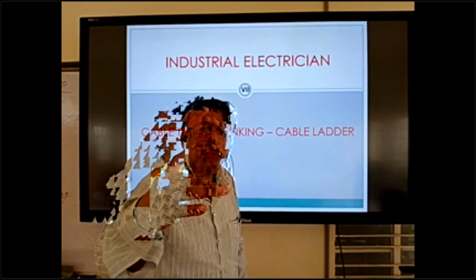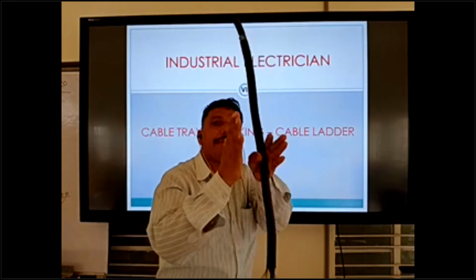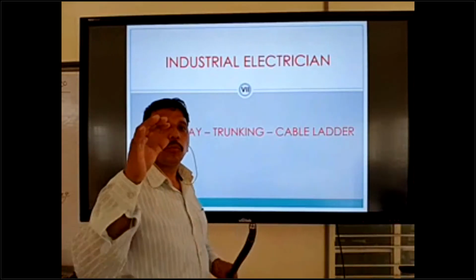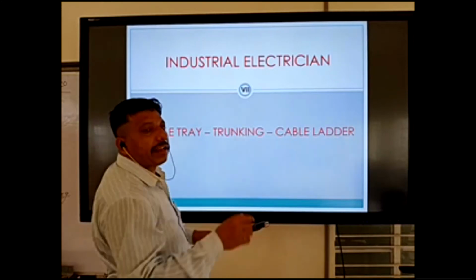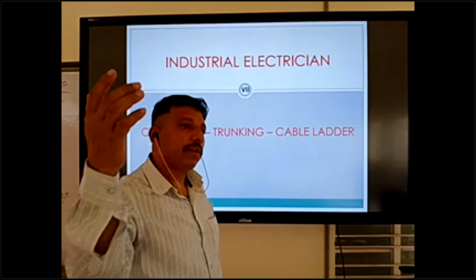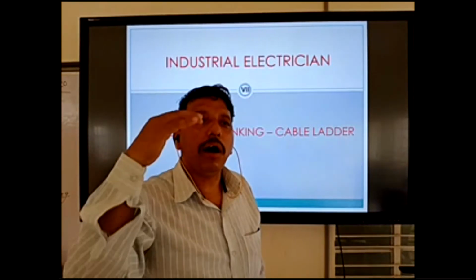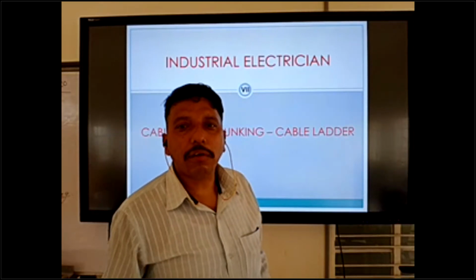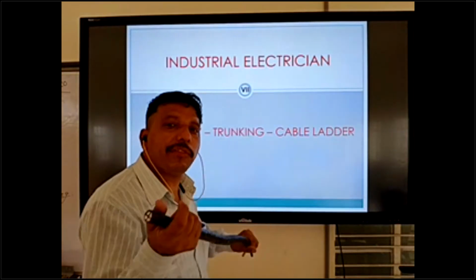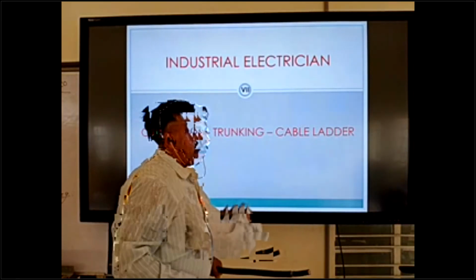The panel room and the equipment place are not in the same area, they are in different areas. So at that time we make the cable tray and cable ladder, and then after cable pulling, how much distance, sometimes 50 meters, sometimes 60 meters, as per your building model, how long it is from panel to equipment place, as per that length we can make the cable tray and cable ladder.